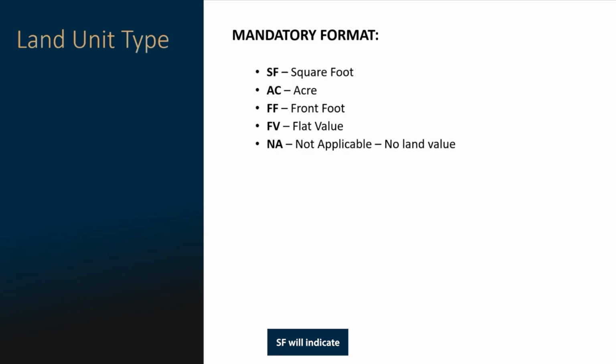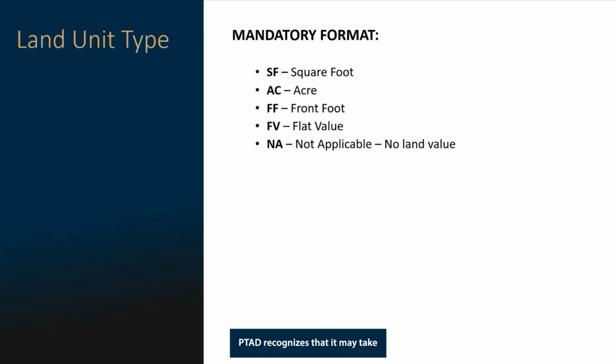SF will indicate the per square foot method was used. AC will indicate the per acre method was used. FF will indicate the per front foot method was used. FB will indicate the land has been flat valued or a per site value was used. NA will indicate that it is not applicable and that there is no land value.